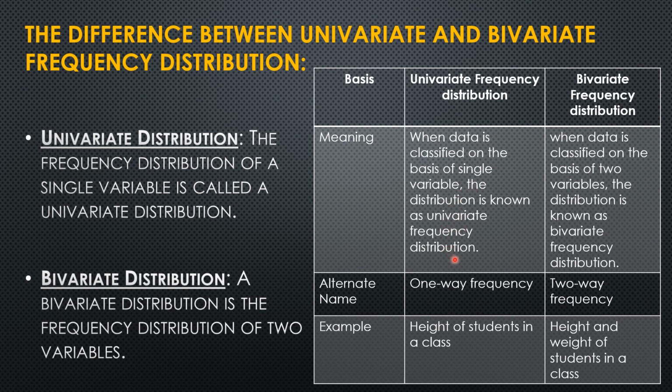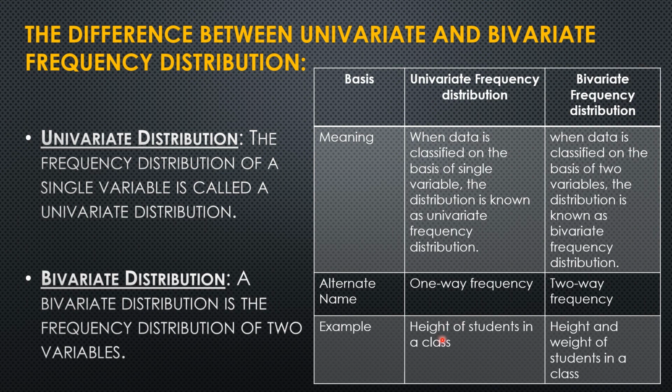For bivariate frequency distribution, when data is classified on the basis of two variables, the distribution is known as bivariate frequency distribution. The next differentiation is on the ground of alternate name: univariate is also called one-way frequency, whereas bivariate is called two-way frequency.